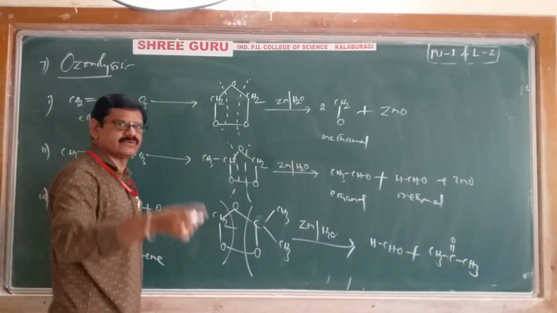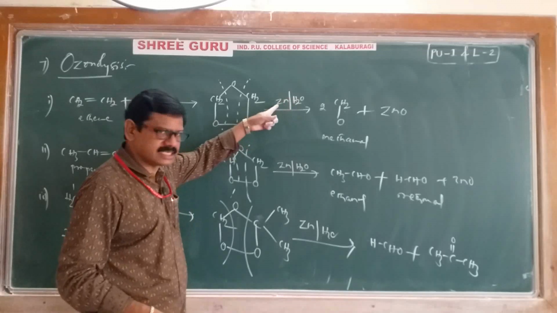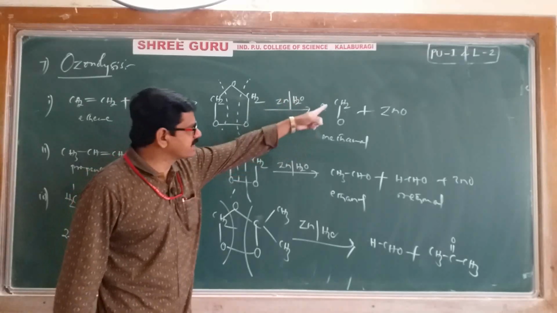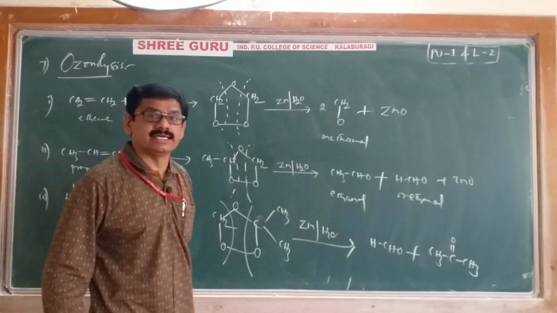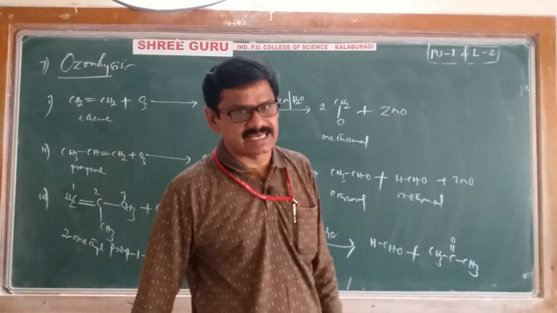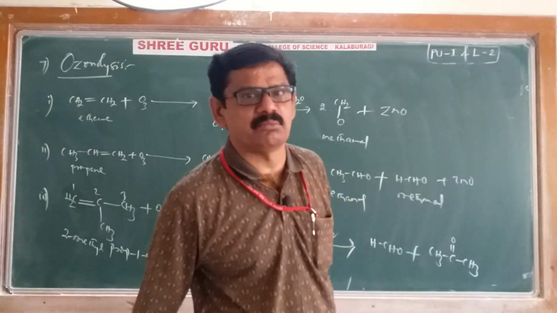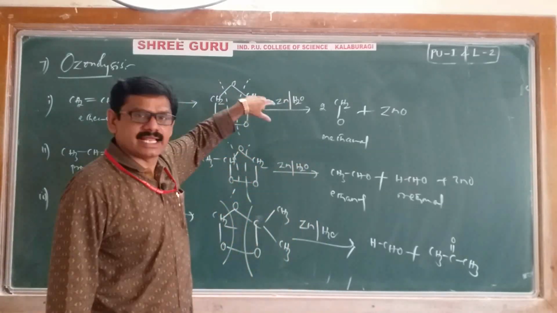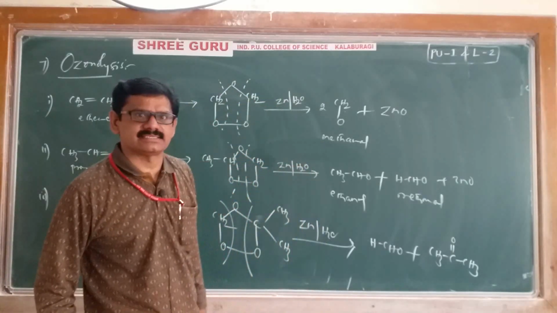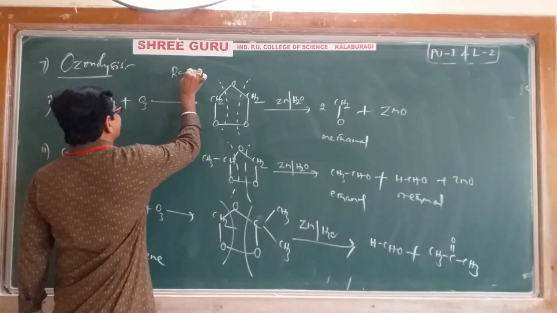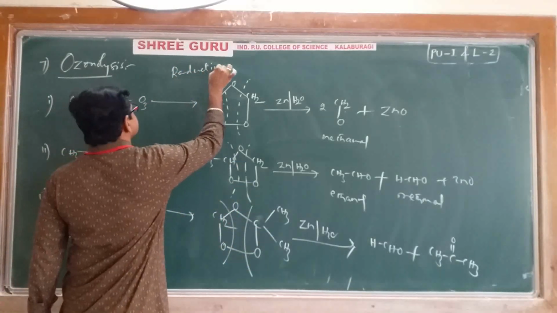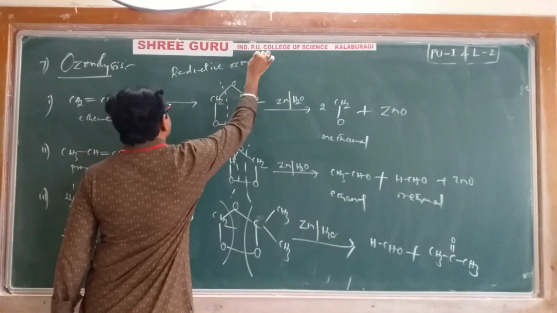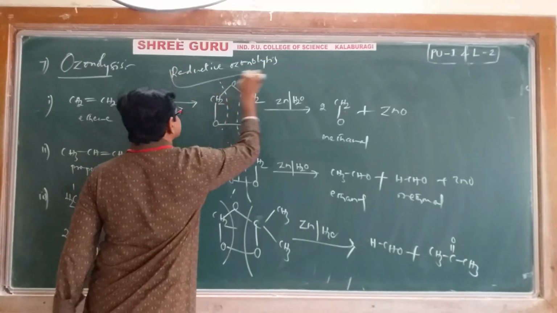Those ozonides, when undergoing hydrolysis in the presence of zinc, then you will get corresponding aldehydes or ketones. Corresponding carbonyl compounds are obtained. Aldehydes or ketones. And this ozonolysis is called reductive ozonolysis. Its another name is reductive ozonolysis. Sir, why it is called as a reductive ozonolysis means very simple.